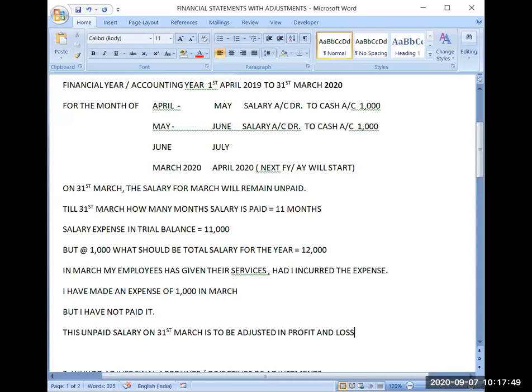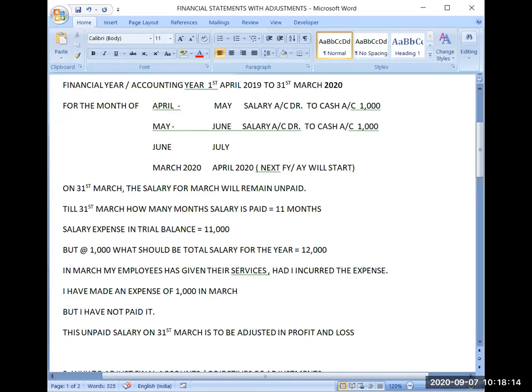First point which you should be clear about. Then the second point is that because this is an expense of the year 2019-20, when I am preparing the profit and loss account, I should adjust this 1,000 while preparing the profit and loss account for the year March 2020.